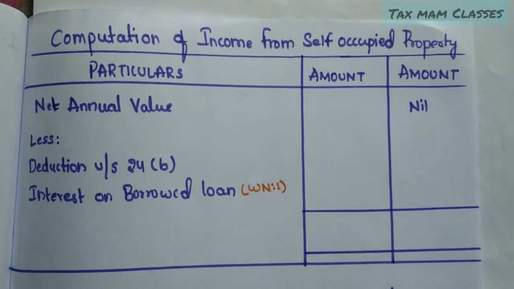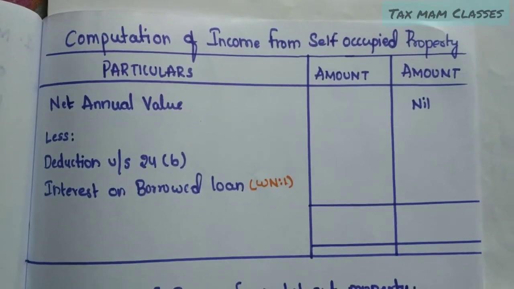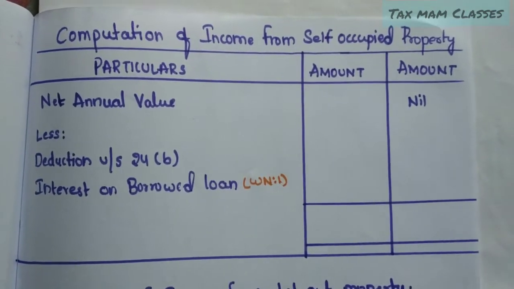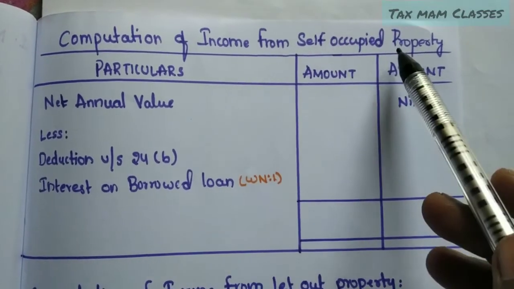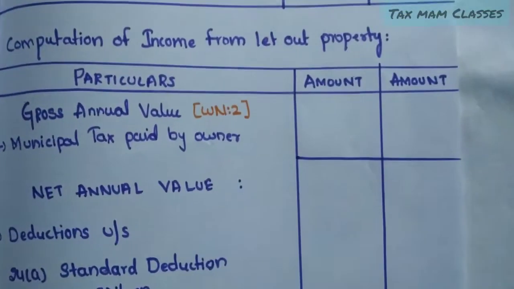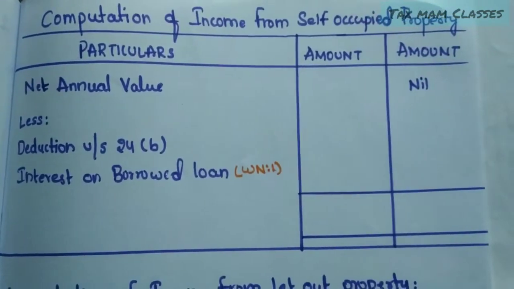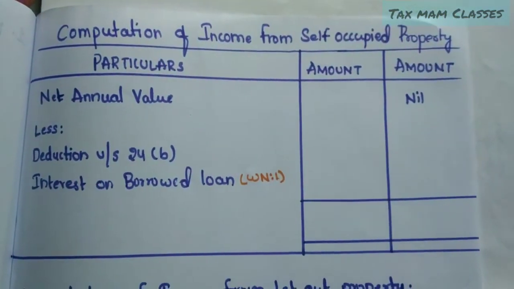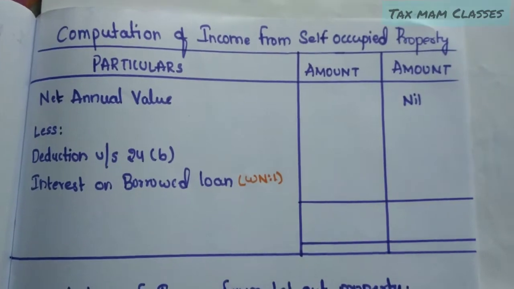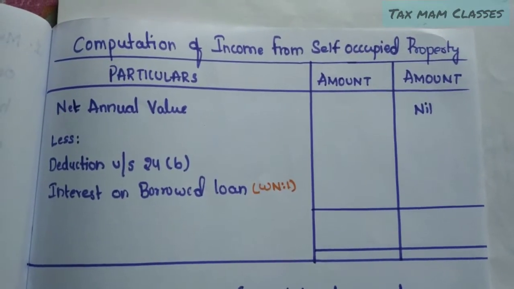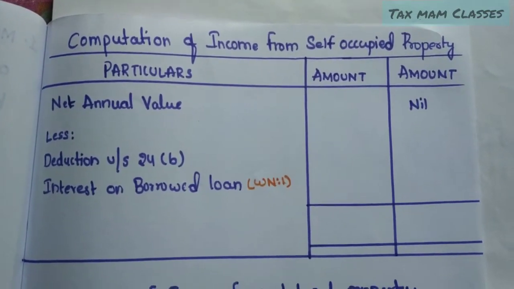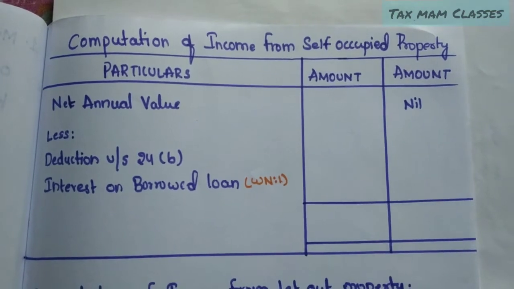As I said, we have to show two statements. One is a computation of income from self-occupied property. Another one is computation of income from let-out property. Coming to the self-occupied property, the gross annual value as well as the net annual value will be nil. If the net annual value is nil, the deduction under section 24A will also be nil.